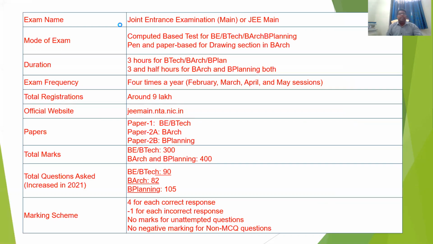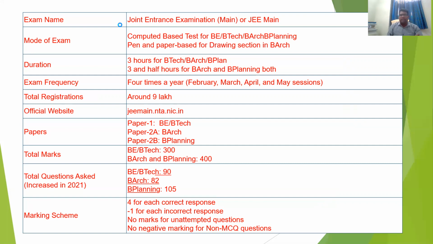So here, the exam name is Joint Entrance Examination, that is JEE Main. J means Joint Entrance Examination. The mode of exam is computer based test for BE, BTech, Bachelor of Architecture, and B Planning. Pen and paper based for the drawing section in Bachelor of Architecture. So the drawing section is also available.